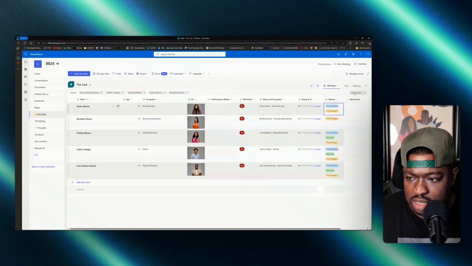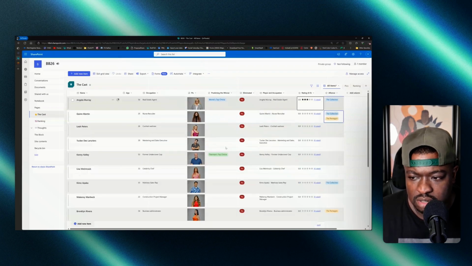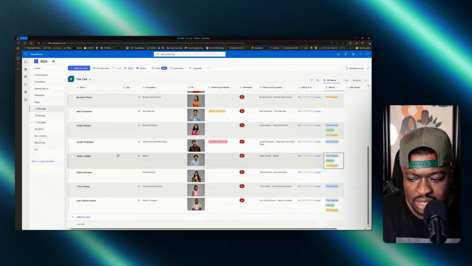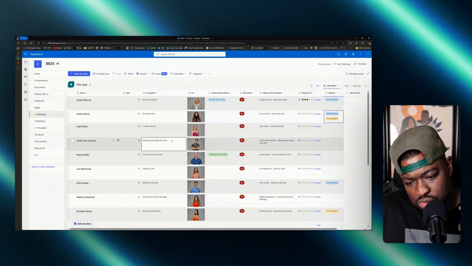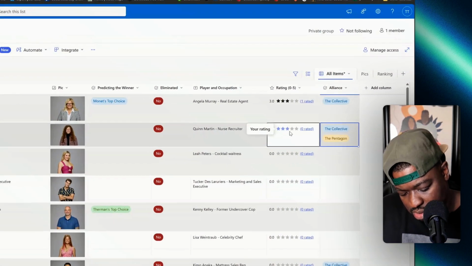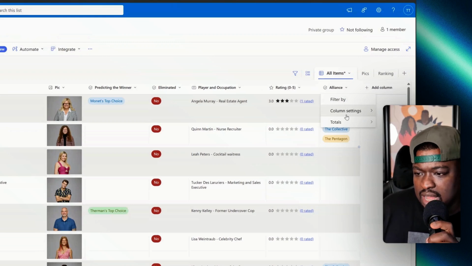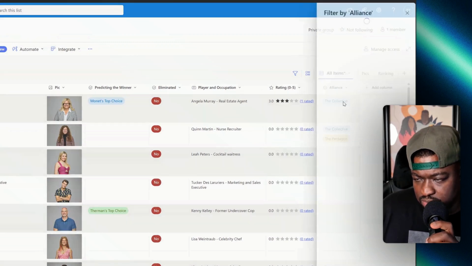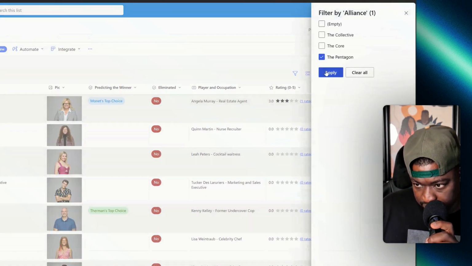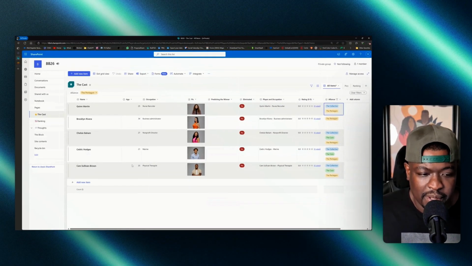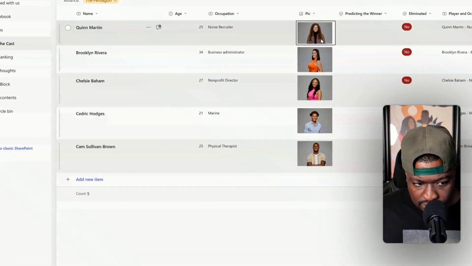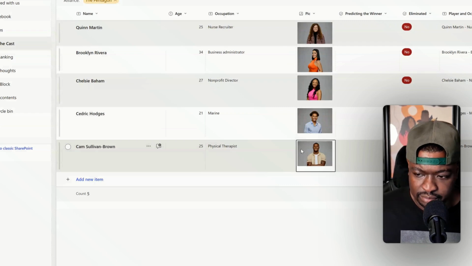So now I'm good. I hit clear. Now I can see all of my folks. Now, if I was saying, yo, who is in the Pentagon? I could filter, say, show me the Pentagon. Now I can see there's 5 people in the Pentagon, and these are them: Quinn, Brooklyn, Chelsea, Cedric, and Cam.